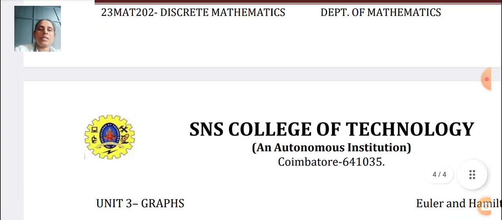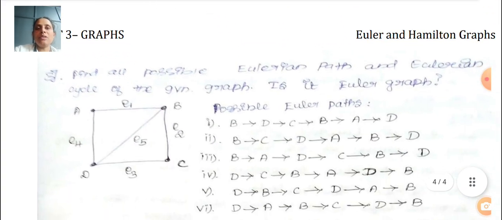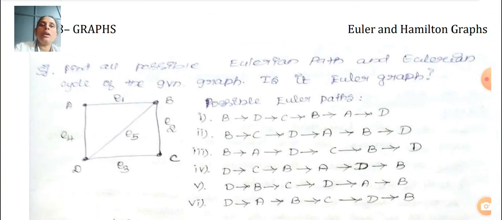Okay, next we have to see one problem. Write the possible ways of the Euler path and Euler cycle of the given graph if it is an Euler graph. Okay, so here we want to see the graph: A, B, C, D are the vertices, and E1, E2, E3, E4, E5, there are 5 edges.